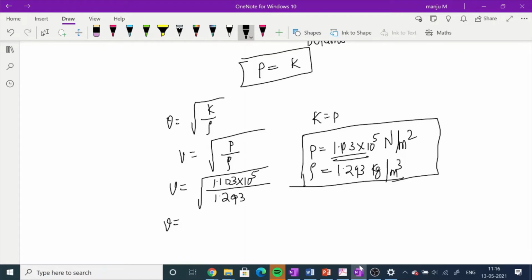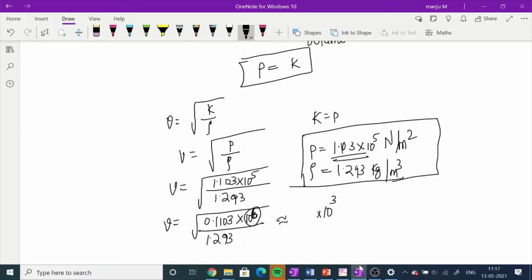So now I can just write this as something like 0.1103 into 10 to the power of 6 divided by 1.293. When 10 to the power of 6 comes outside, it will be 10 to the power of 3 into 0.1103 divided by 1.293, which yields